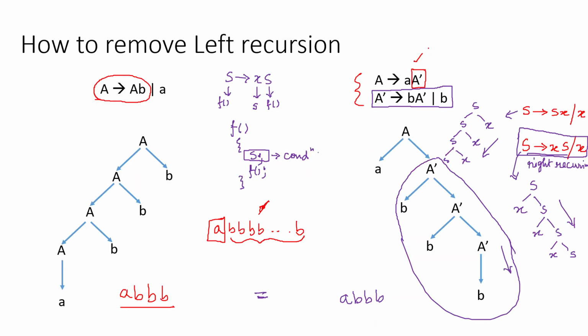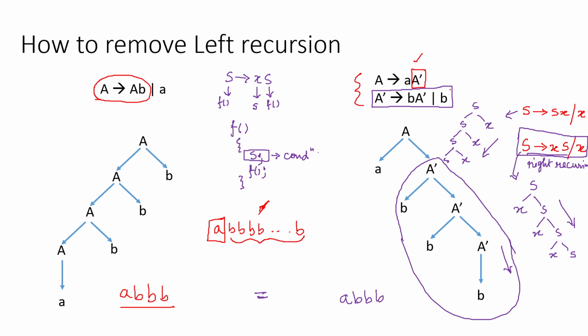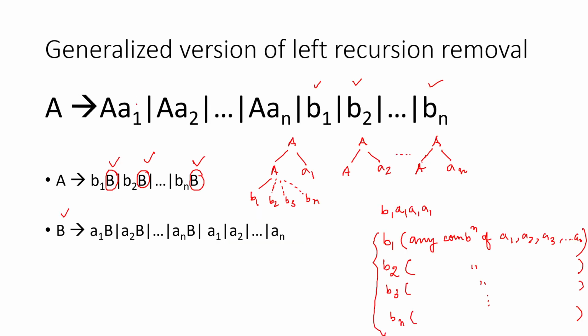Now, what we have done? We have defined this A dash considering right recursion. Similar thing we have to do. We have to define this B' considering right recursion. For recurring, you see what we have done. We have recurred this B', and where this B' was present. B was present here. That means this B is represented by this A1 or A2 dot dot dot or An.